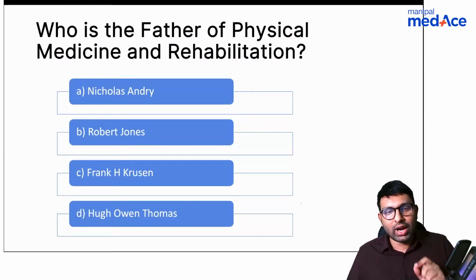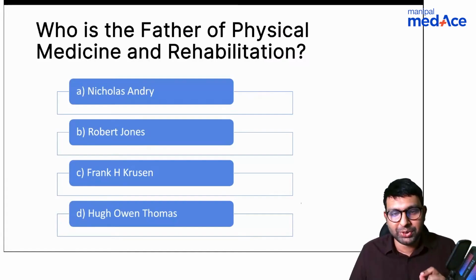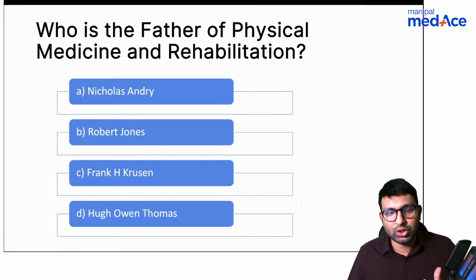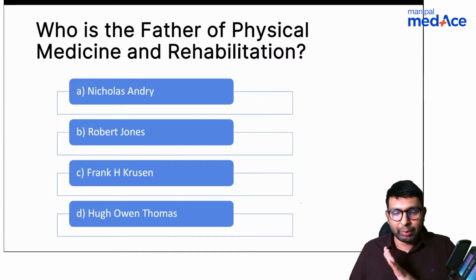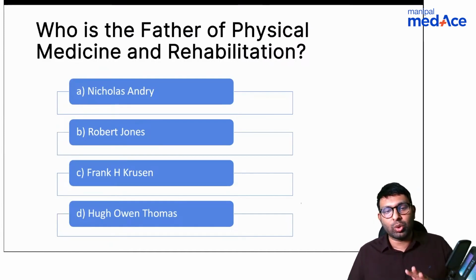Who is the father of physical medicine and rehabilitation? Your options are Nicholas Andre, Robert Jones, Frank H. Cruzen, and Hugh Owen Thomas. Now I've prepared this question in such a way that you will be able to answer it even if you don't know anything about PMR,